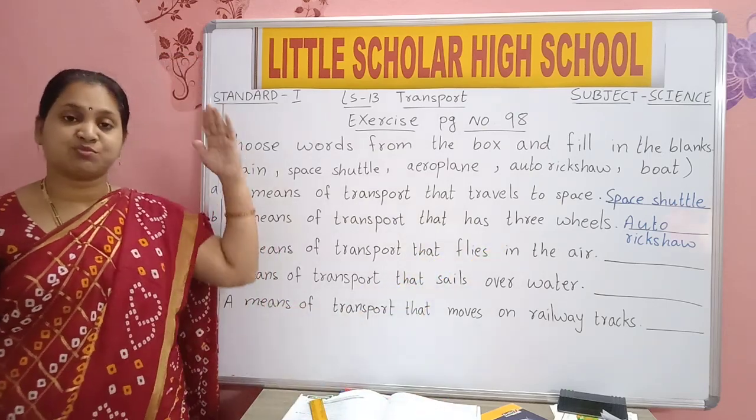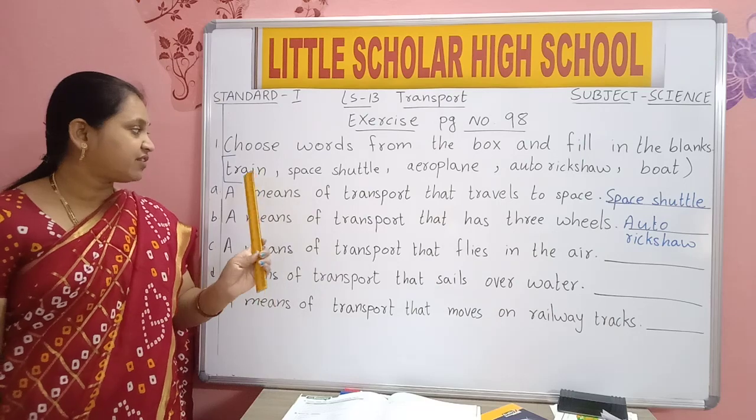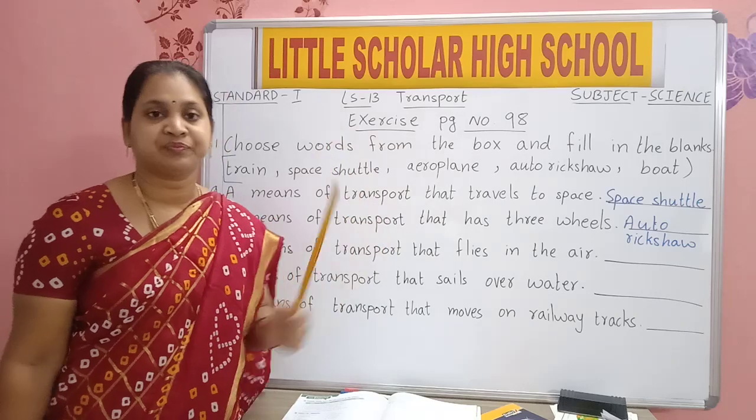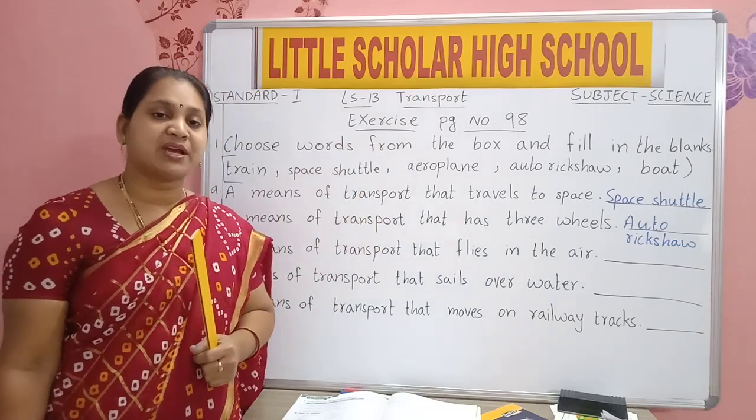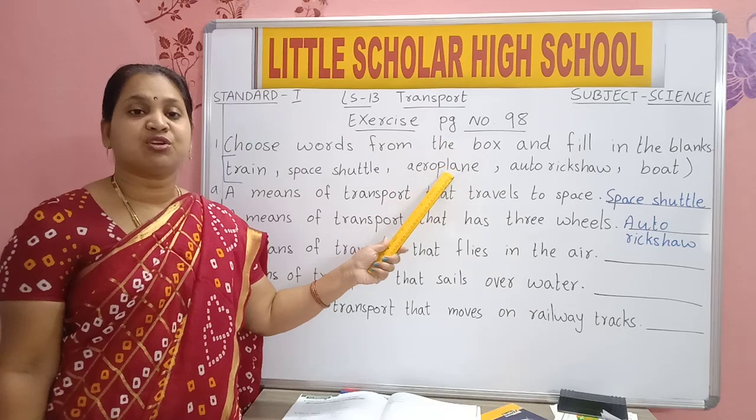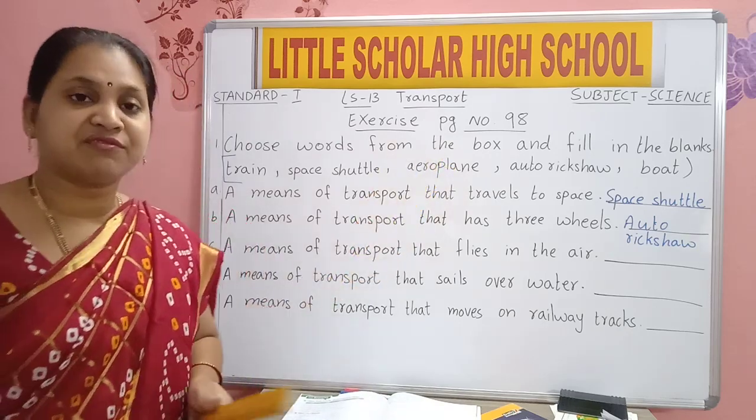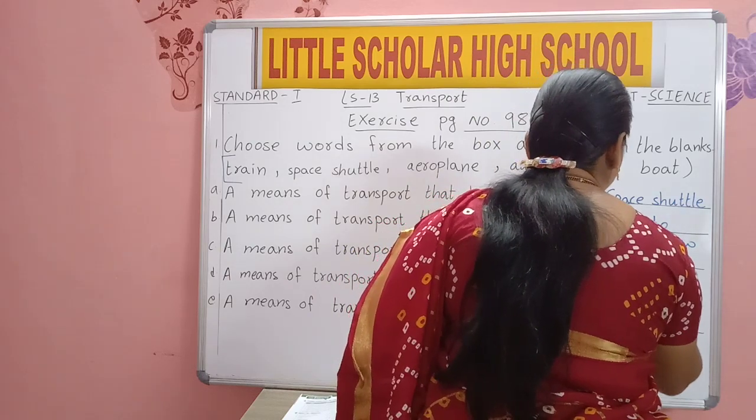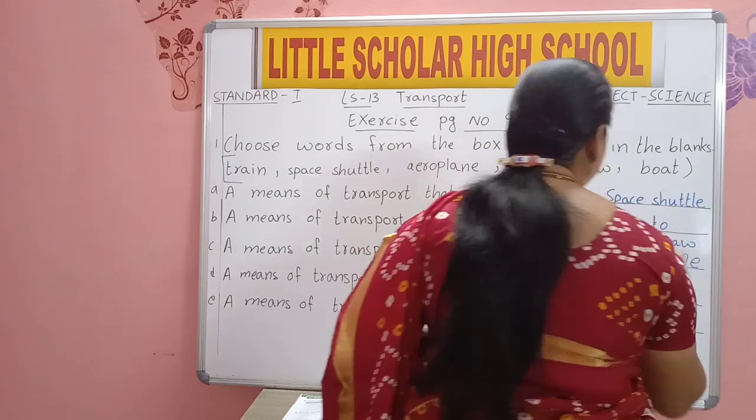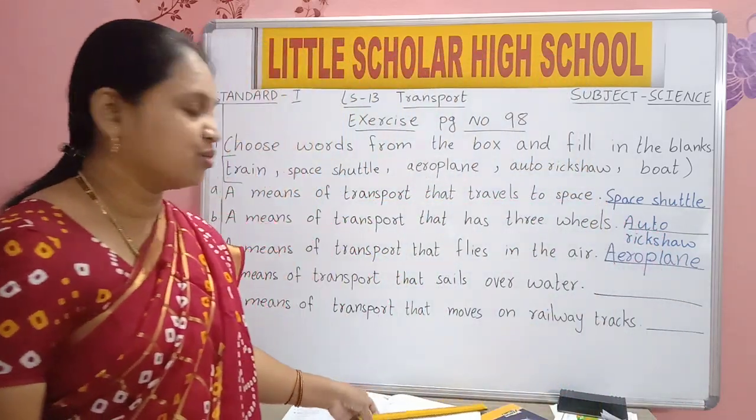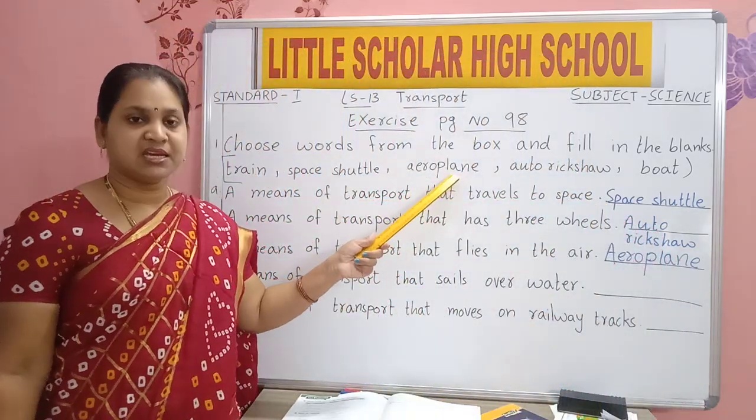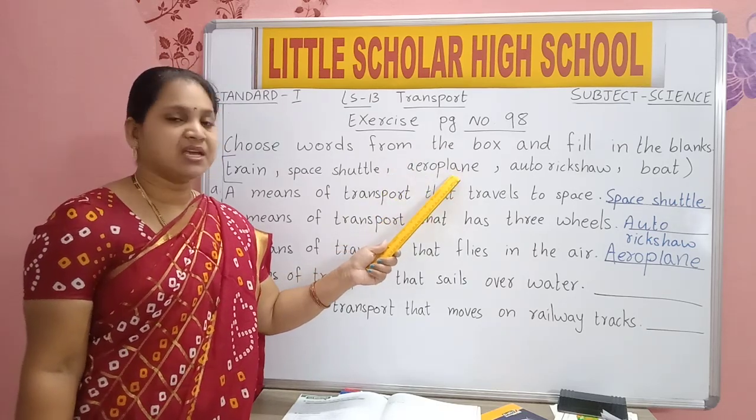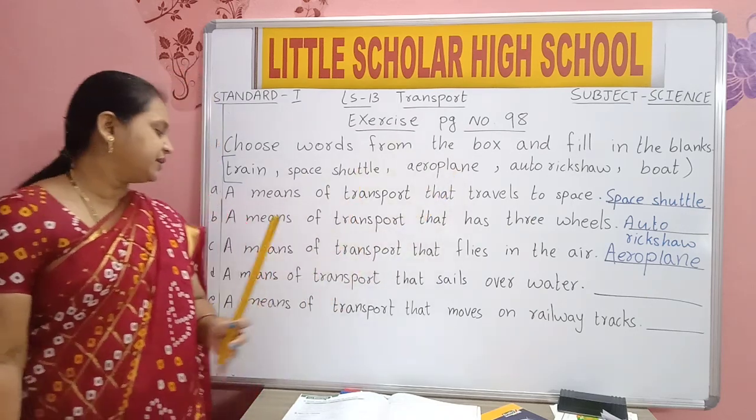Which means of transport flies in the air? Train flies in the air, or aeroplane flies in the air, or boat flies in the air? Yes, which vehicle do we use to move by air? Aeroplane. Yes, aeroplane flies in air. Aeroplane.